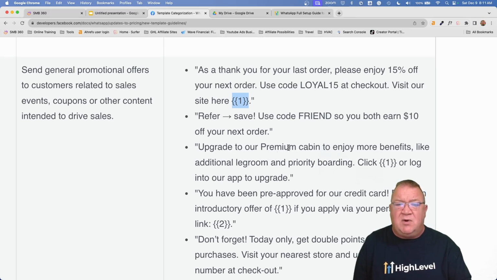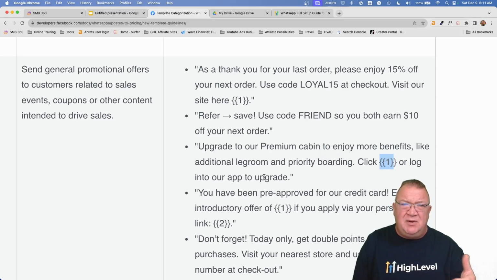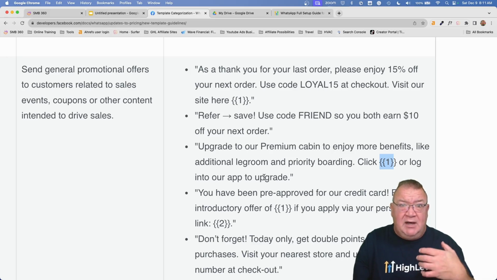Another one is: "Upgrade to our premium cabin to enjoy more benefits like additional legroom and priority boarding. Click variable or log into our app to upgrade." So these are marketing messages. Keep in mind, these are not responses to user requests. These are like, I'm trying to push something out. I'm trying to say, upgrade to our premium. I want to offer them something in the form of sales.